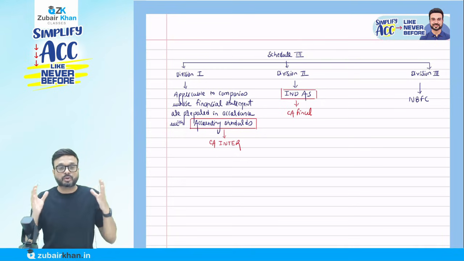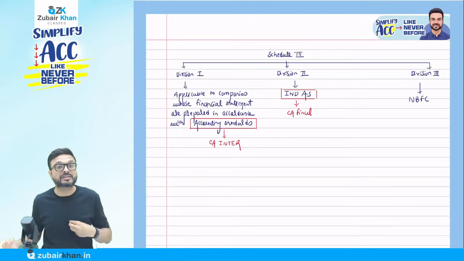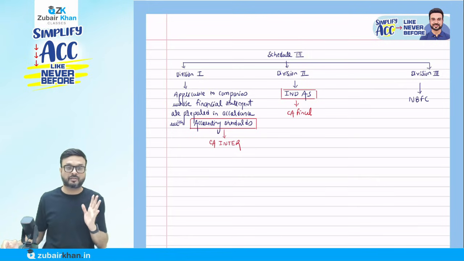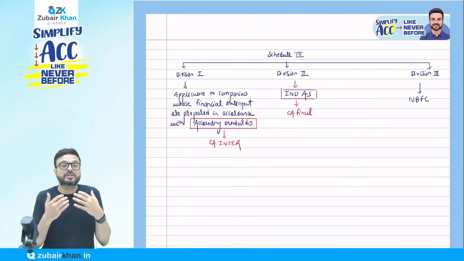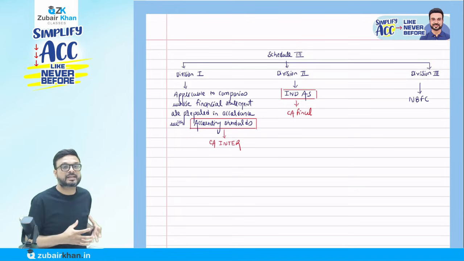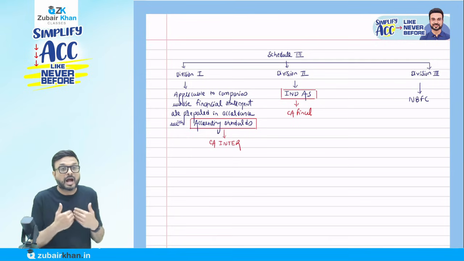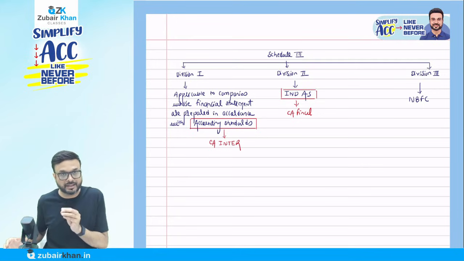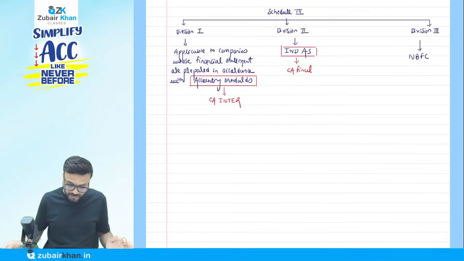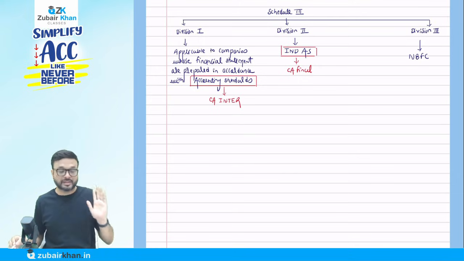So out of these 3 formats, which is applicable to us? Only division 1. Since inter level, we are going to cover division 1 because we have accounting standards in inter and how they prepare their financial statements, which is going to be applicable to us at CA inter level. Now, what does this division 1 say?